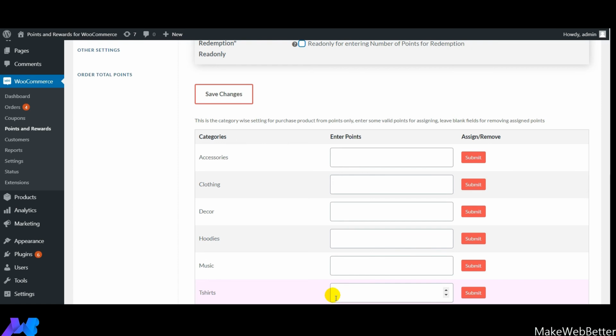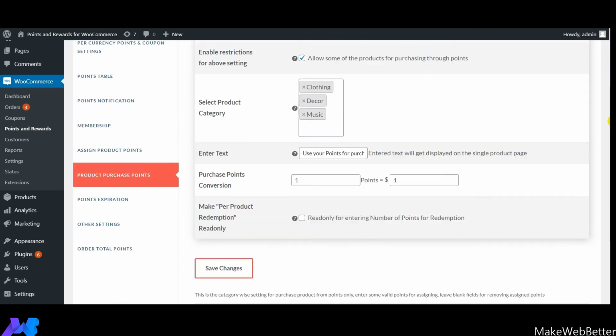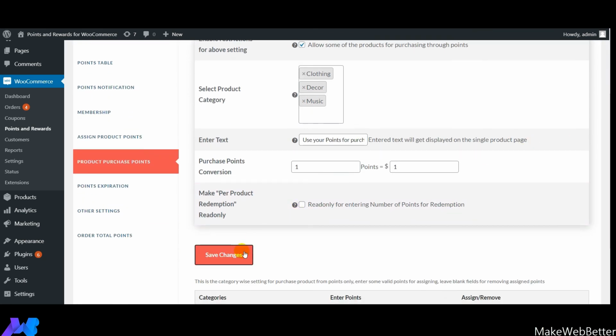So these are the various categories, these are the sections. Over here you need to mention the number of points. For example, I'm mentioning some points over here, and then you will need to click on submit so as to apply the points on these particular categories. And then I'll click on save changes. As soon as I click on save changes, all the settings will be enabled.